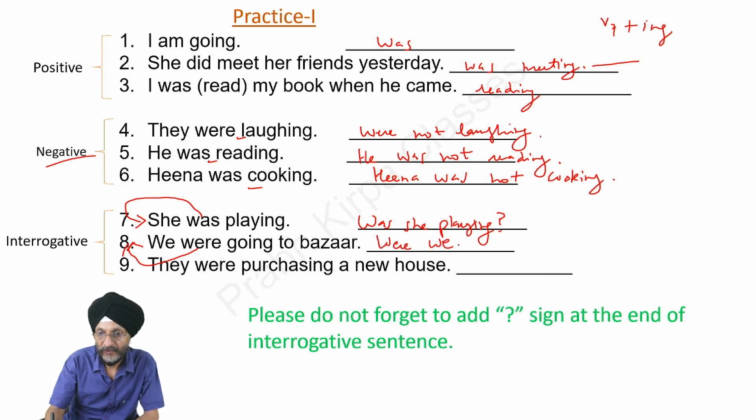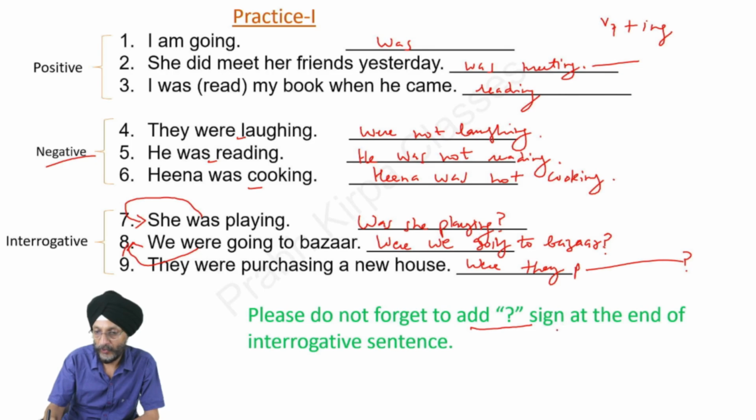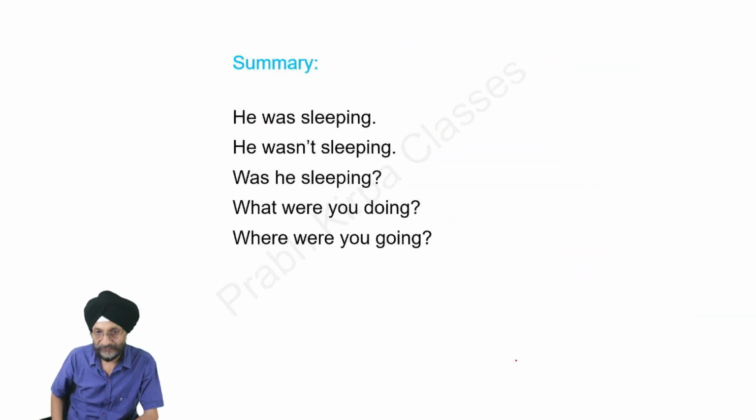Were we going to bazaar? We are to make interrogative mark at the end of the sentence. They were purchasing a new house. Were they purchasing a new house? Please don't forget to add interrogation sign at the end of the interrogative sentence.